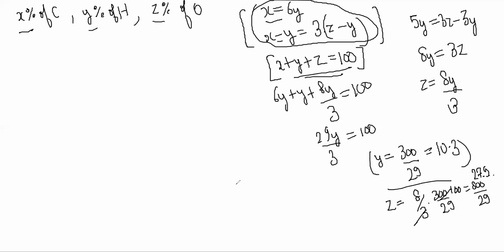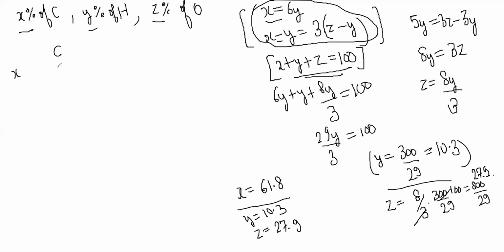And x will be what? x is equal to 6y, so that will be 61.8. y is 10.3, z is 27.9, whatever is remaining. So now the way to do it is by percentage.